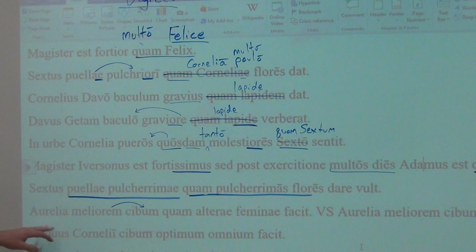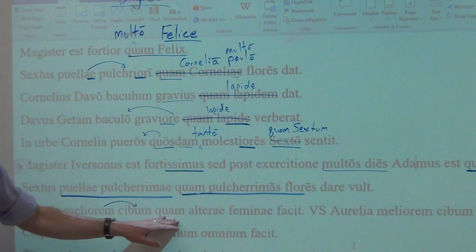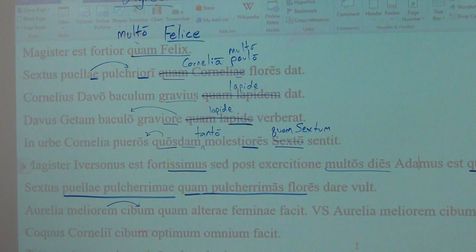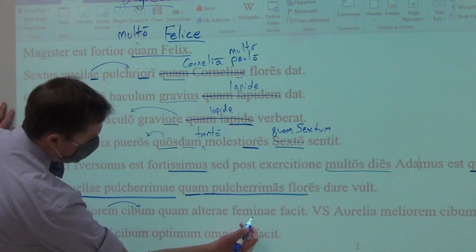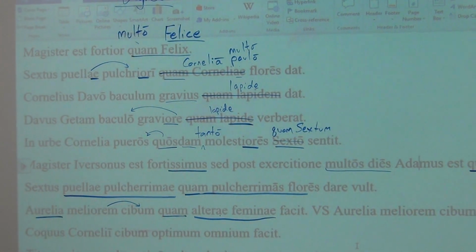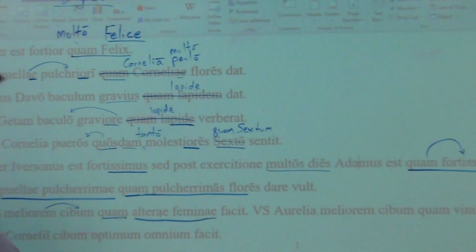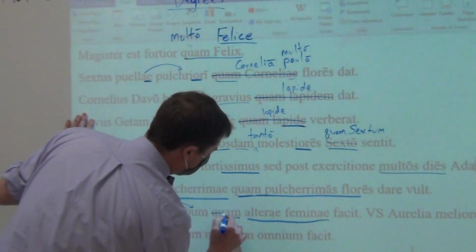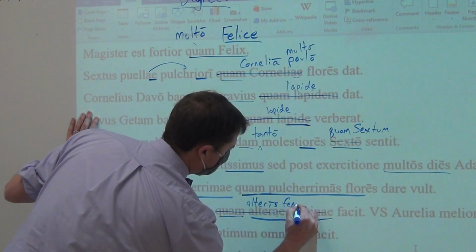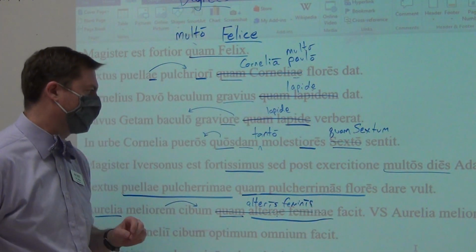So what kind of food does Aurelia make? Aurelia makes food better than, do you see how quam is hanging around the comparative? Than other women. Here you would have the other women in the same case as Aurelia, because that's what's being compared: Aurelia making food versus other ladies making food. If I wanted to, I could get rid of the quam and just put alteris in the ablative, feminis. Makes food better than other women. Better food.